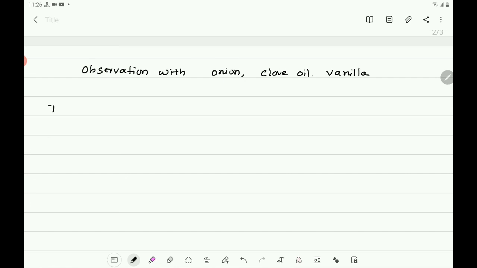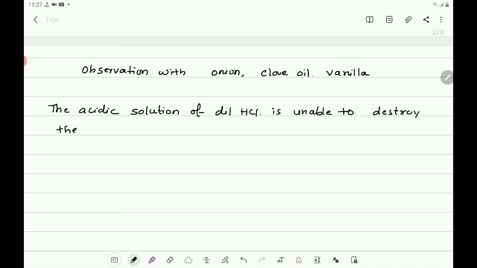So write that the acidic solution of dilute HCl is unable to destroy the onion, vanilla and clove oil smell.